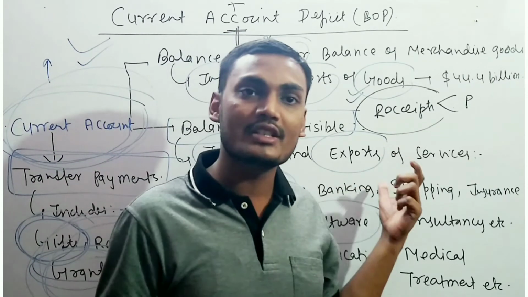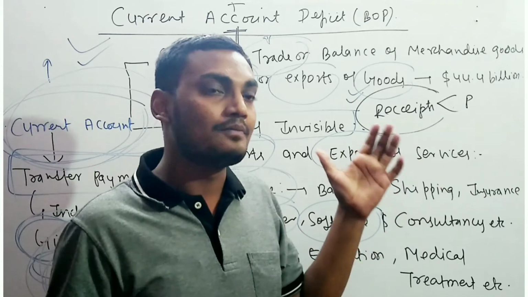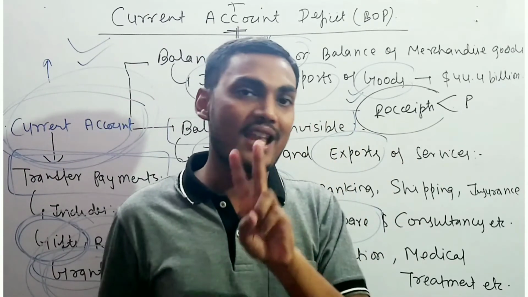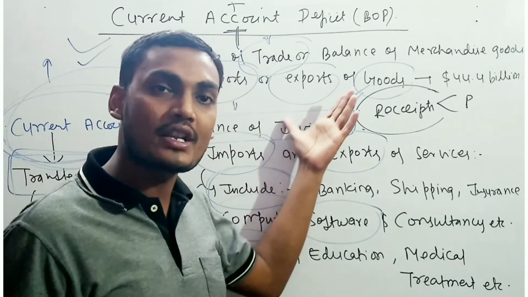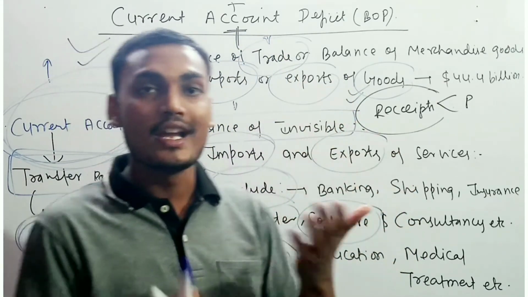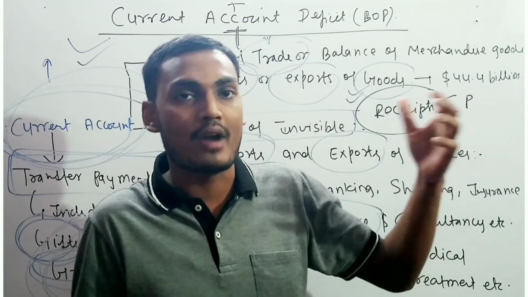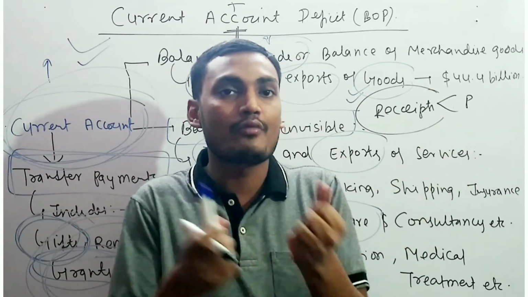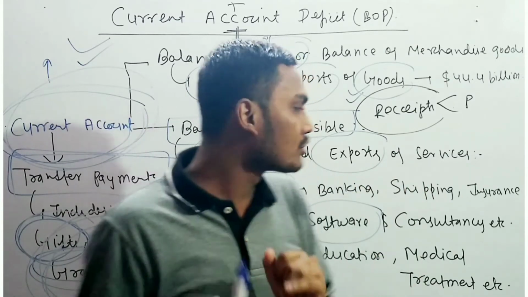What you need to remember is that the current account means day-to-day transactions. The current account consists of the balance of trade, the balance of invisibles and transfer receipts. What is the balance of trade? Balance of trade itself tells us it is the balance of goods and services: what kinds of goods we are providing, and in comparison to that. Whenever there is a lack, or whenever we are in deficit or they are in deficit, it leads to a current account deficit. Remember that.